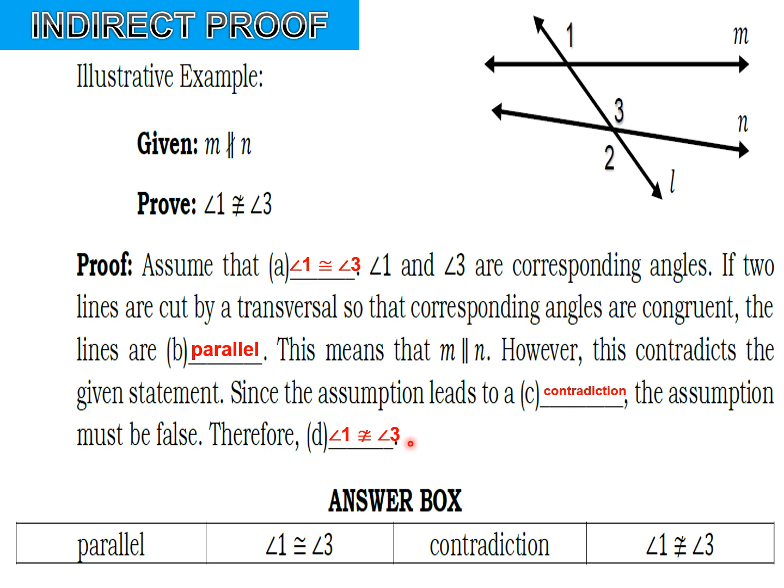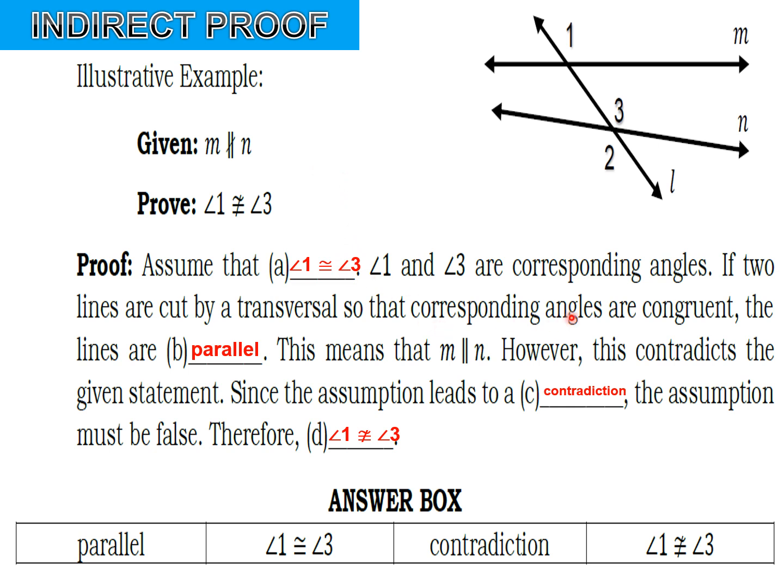So that is a brief explanation about indirect proof. The given is line M and line N not parallel. So, we need to prove that angle 1 is not congruent to angle 3. The simplest explanation is that we just contradict it. We just change not equal, not congruent, and make it congruent.